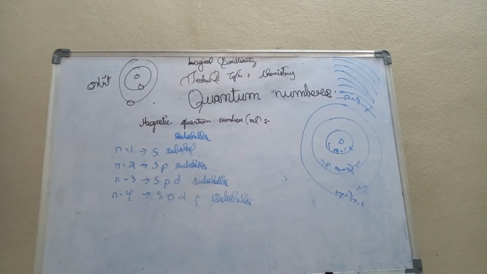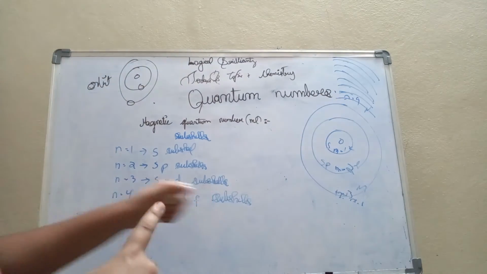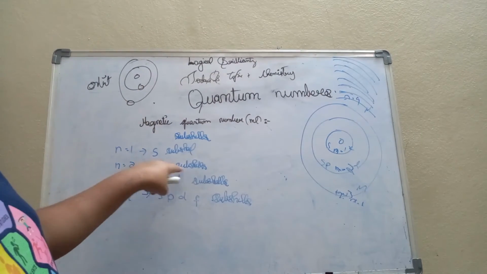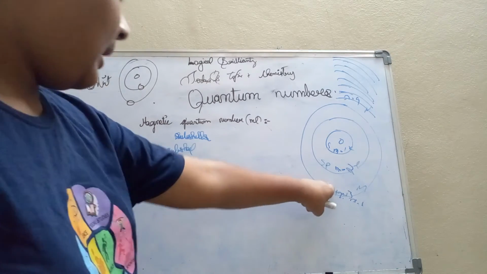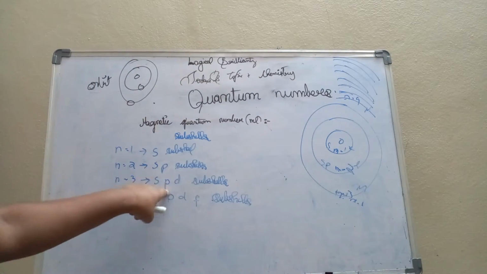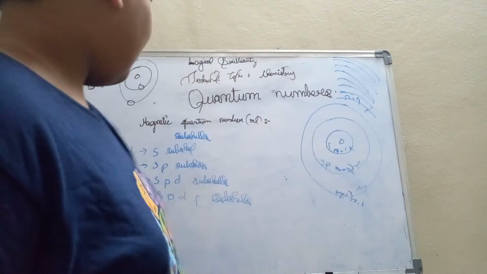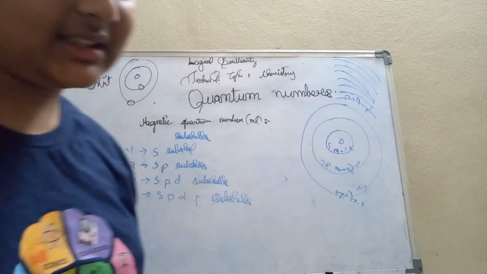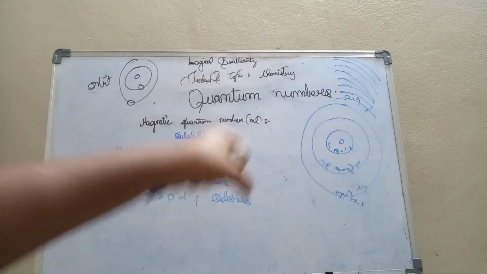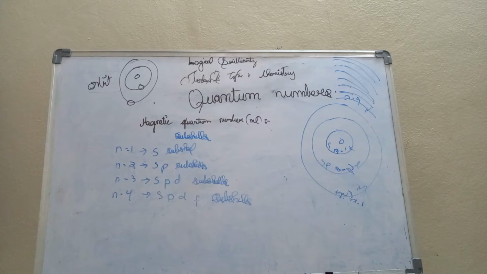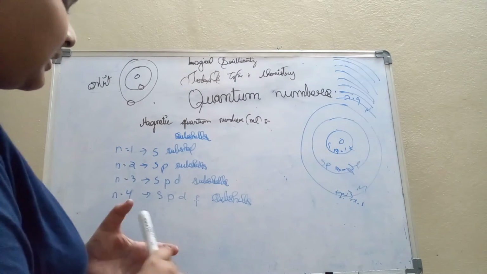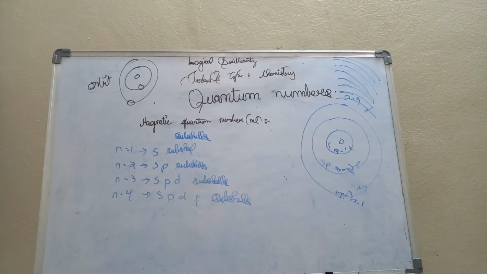Okay guys, if n is equal to 1, it contains S subshell. If n is equal to 2, which is second shell, which is L shell, it contains S and P subshells. If n is equal to 3, which is M shell, it contains S, P, D subshells. If n is equal to 4, which is N shell, it contains S, P, D, F subshells. And this SPDF, we use it in the electronic configuration. This is the topic I explained in my previous chemistry video.